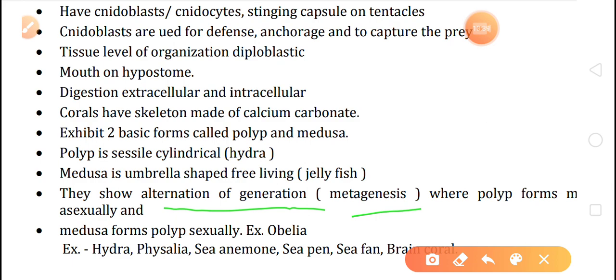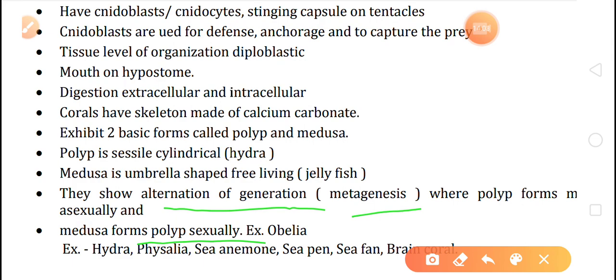Next, medusa form polyp sexually, sorry, medusa, they form polyp when they reproduce sexually. One example we will take, that is Obelia.